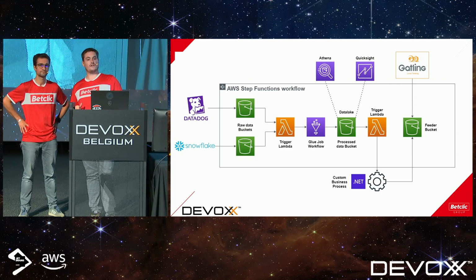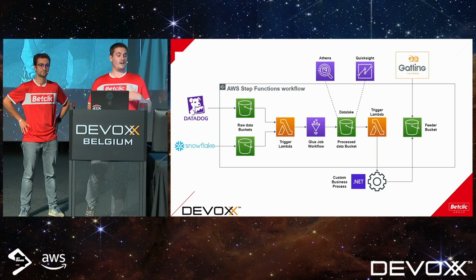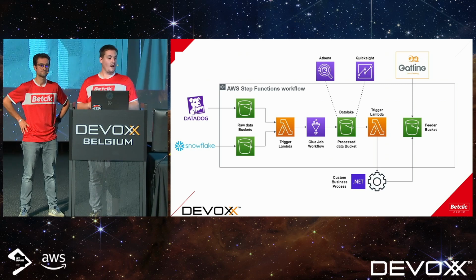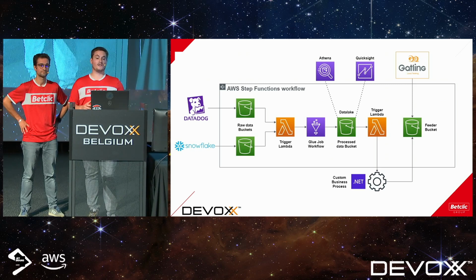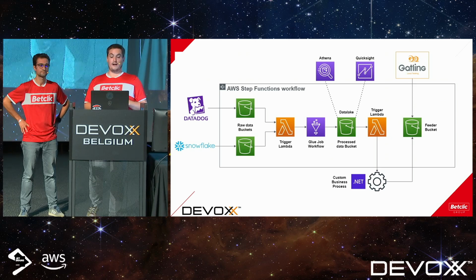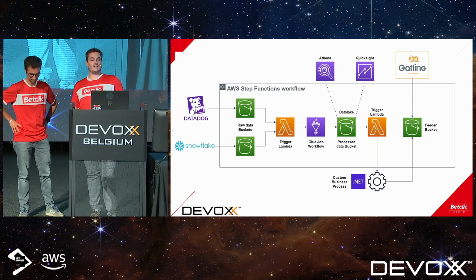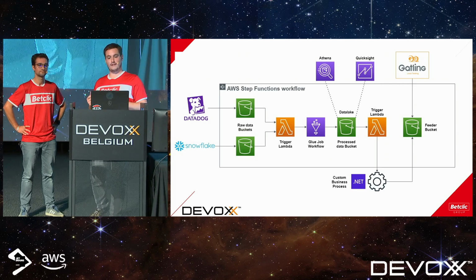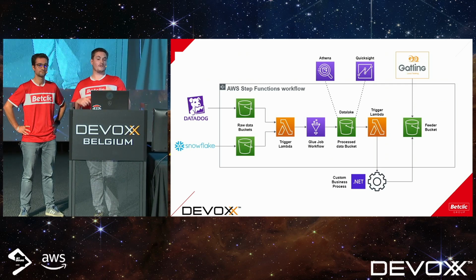Then we will have a second job, which is the transform job. Here we're going to format the data, do some processing to sort the data, and make it usable by the next process. Once those two jobs are done, we put the data into what we call the processed data bucket. We can also call it a data lake, because this is where we're going to use the data to create our feeder files, but we can also do some cool things.